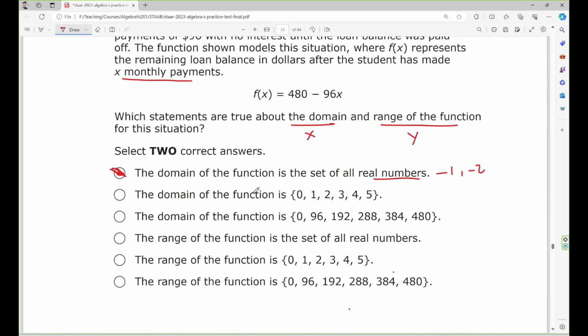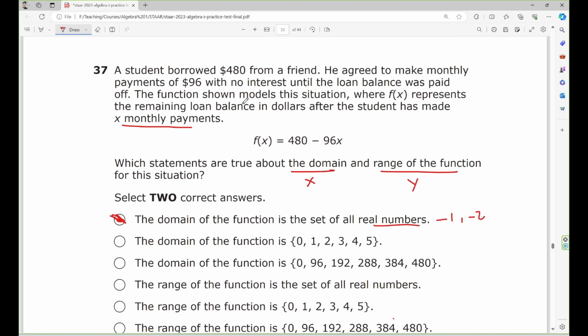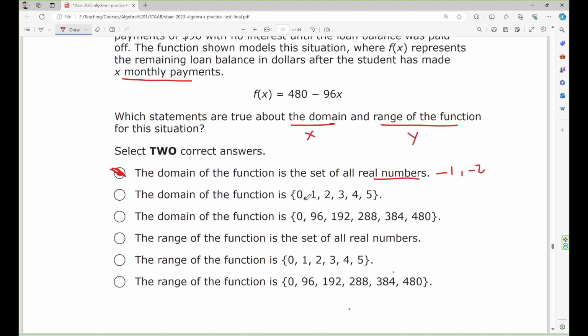The domain of the function is going to be 0, 1, 2, 3, 4. Yes, this is right, because he agreed to make a monthly payment of $96 with no interest until the loan balance was paid off. So this should be a positive integer or 0.